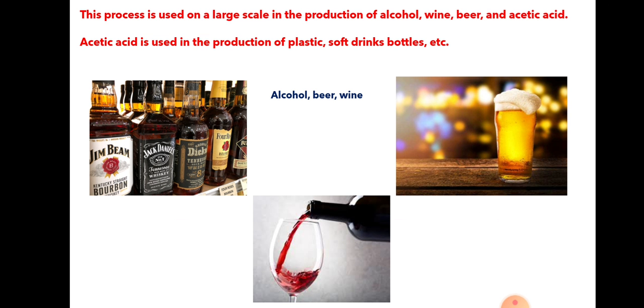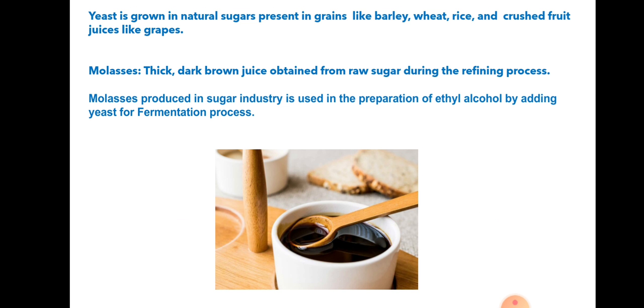See, alcohol, beer, wine, all these things. So, this fermentation process is used on a large scale. Yes, children. Yeast is grown in natural sugar present in grains like barley, wheat, rice, and crushed fruit juices like grapes. So we have also heard that alcohol is prepared with grape juice.